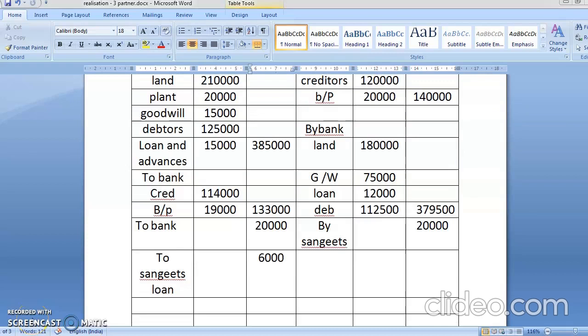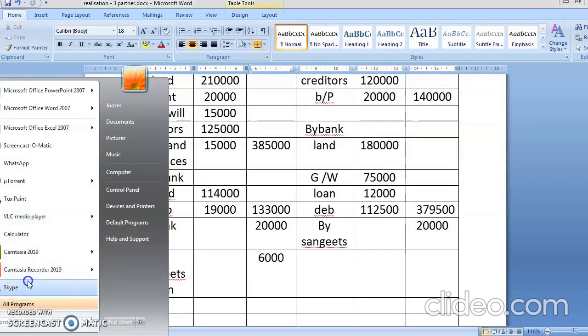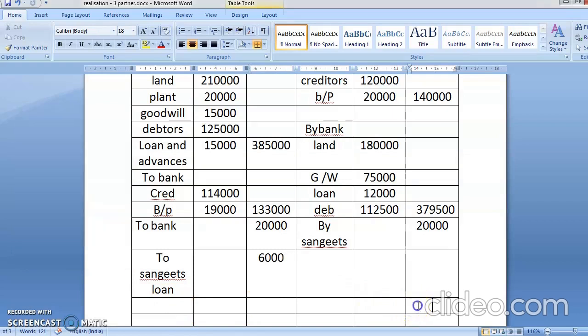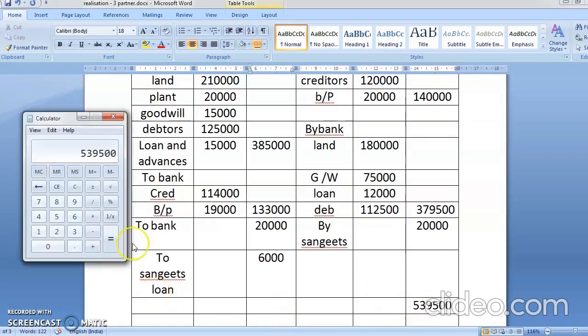Yes, students. Now the only part which is left out is your totaling part. So we will do the totaling. While totaling, I have already told you what you are supposed to do. 1,40,000 plus 3,79,500 plus 20,000. So your figure is coming to 5,39,500. So you'll write here 5,39,500.